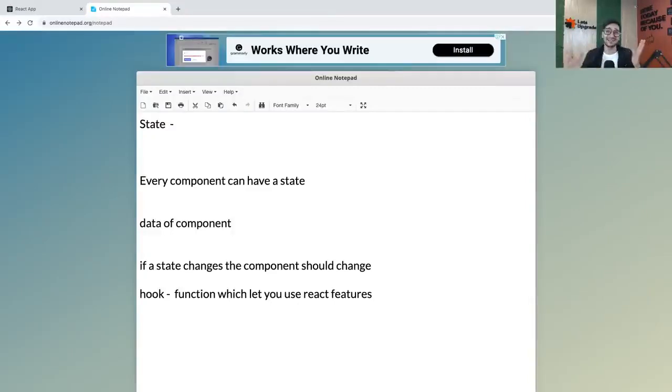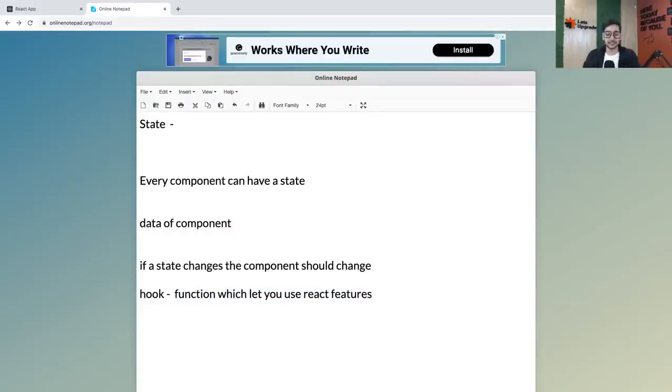But guys, at the end, they are just functions. That's where people get confused. They think that a hook is something like new stuff or some new programming construct. No, it is not a programming construct. It is just a fancy word for functions which let you connect to React features. That's all. That's why they are called hooks. But at the end, they are simply functionalities, nothing more than that. So hooks are nothing but functionalities which let you use or connect to React features.